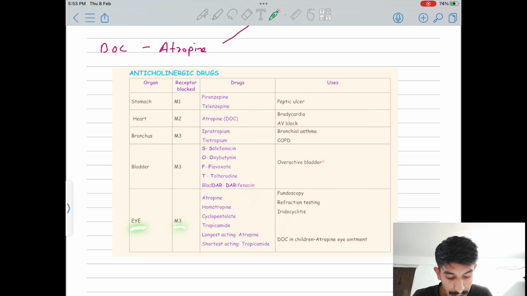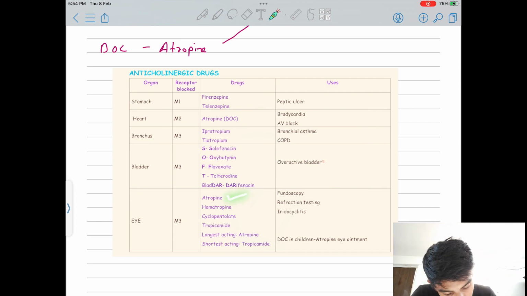The last one is the eye, where M3 is present. As you can remember, when you go to an ophthalmologist to check your lens number, they put some solution in your eyes.